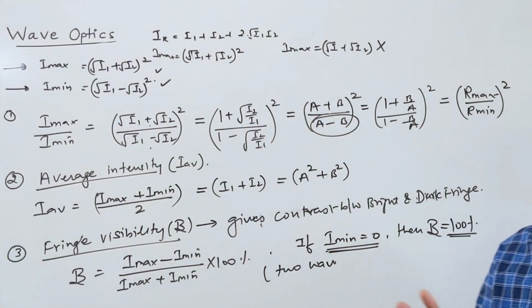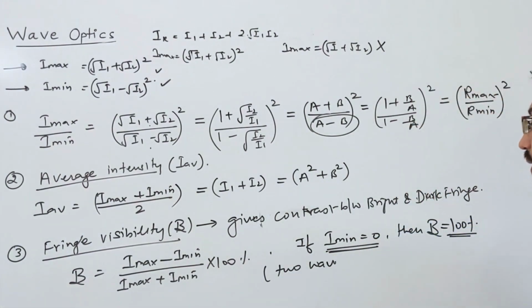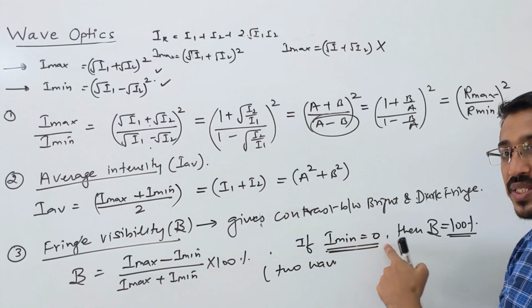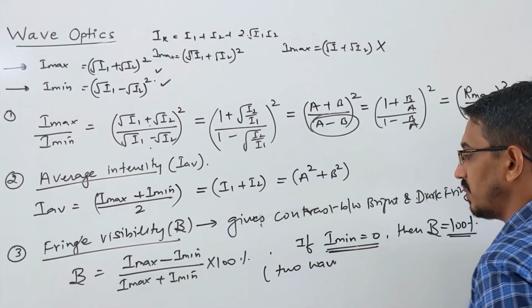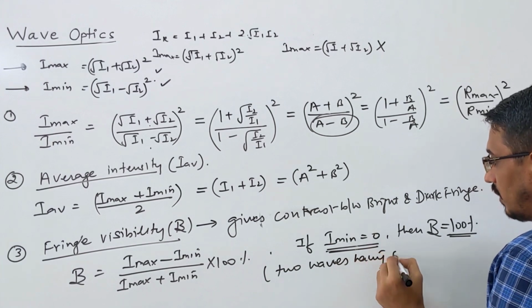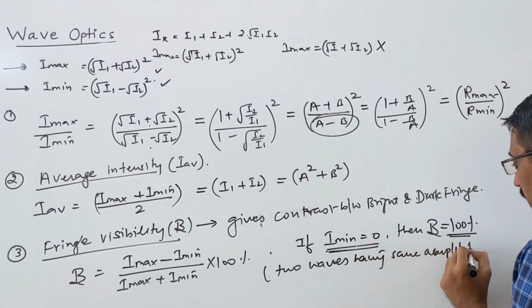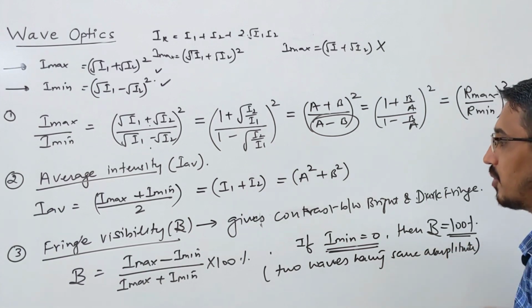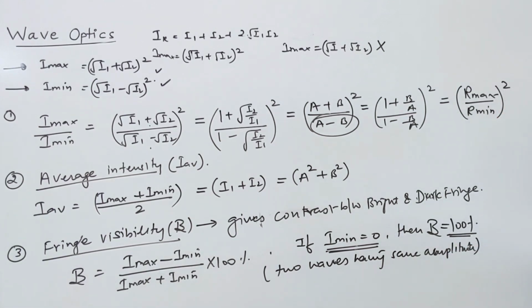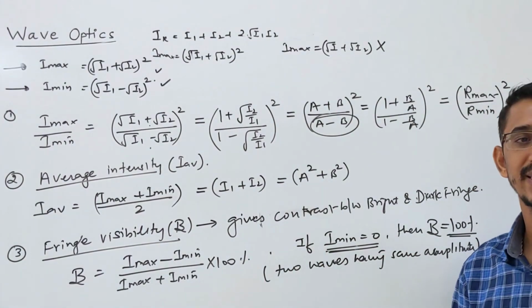So if A and B are equal, two waves coming of equal amplitude, then you will get I minimum as 0, and you get maximum fringe visibility. If two waves are coming and they have exactly the same amplitude, then your fringe visibility will be maximum, that's called 100%. The contrast between your bright and dark fringe will be maximum, okay?